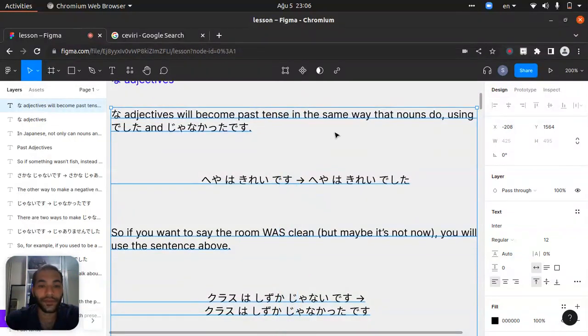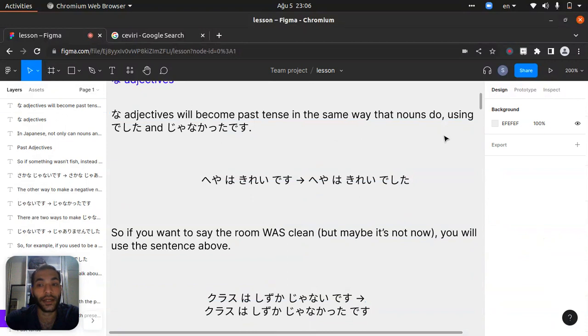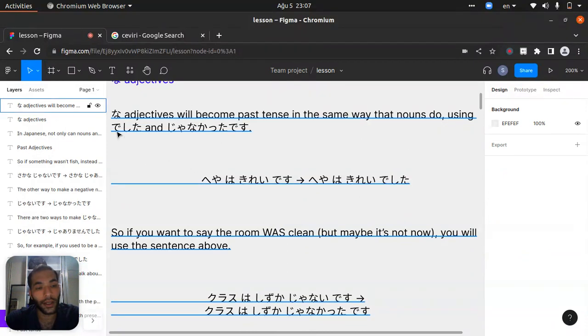Not adjectives will become past tense in the same way as nouns using deshita: janakatta desu. Janakatta desu, right? Deshita, janakatta desu.